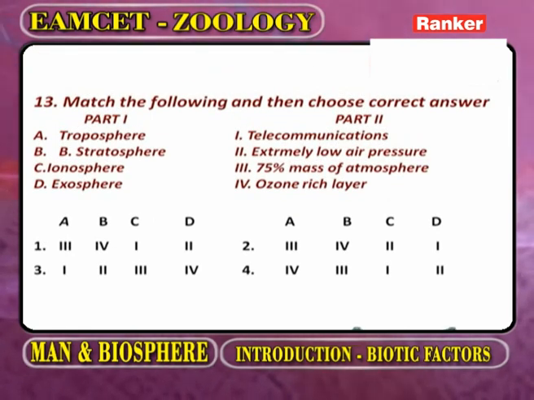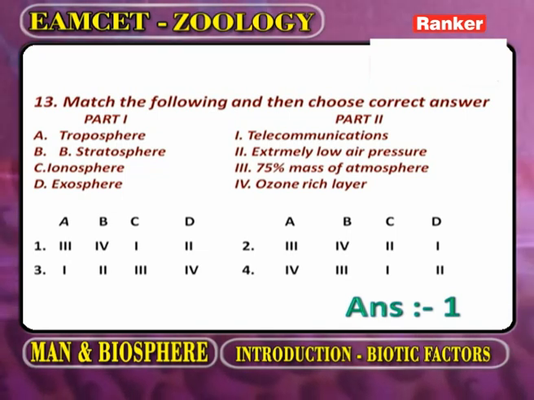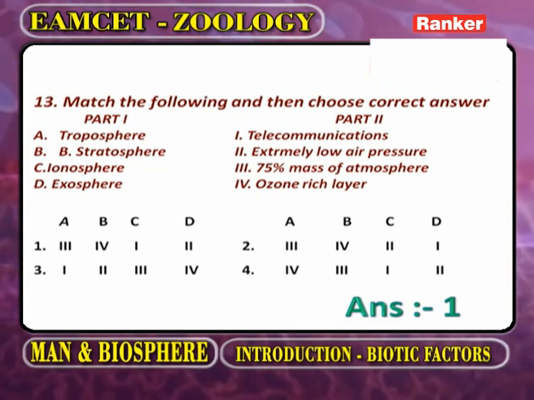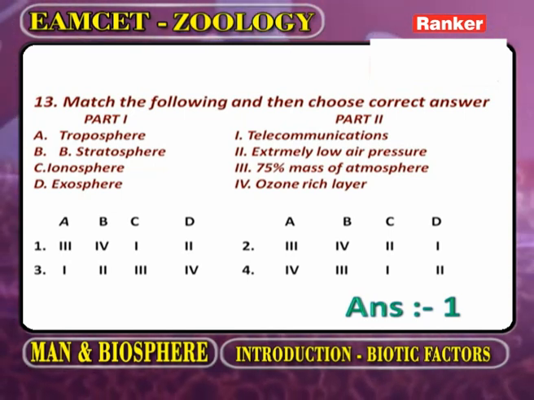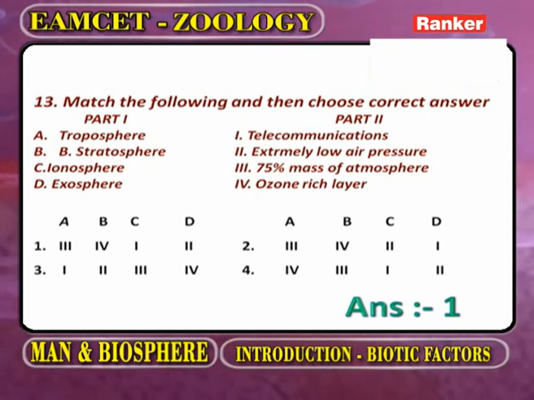Now match the following and choose the correct answer. Now as we observe list 1, you have to observe the question. List 1, or part 1: one we call the troposphere, the second one we call the stratosphere, the third one we call the ionosphere, and the fourth one we call the exosphere.